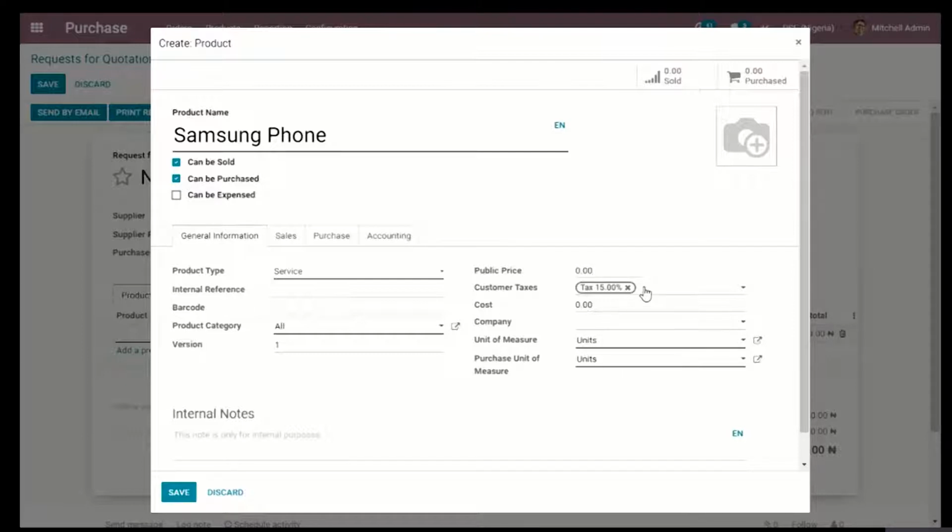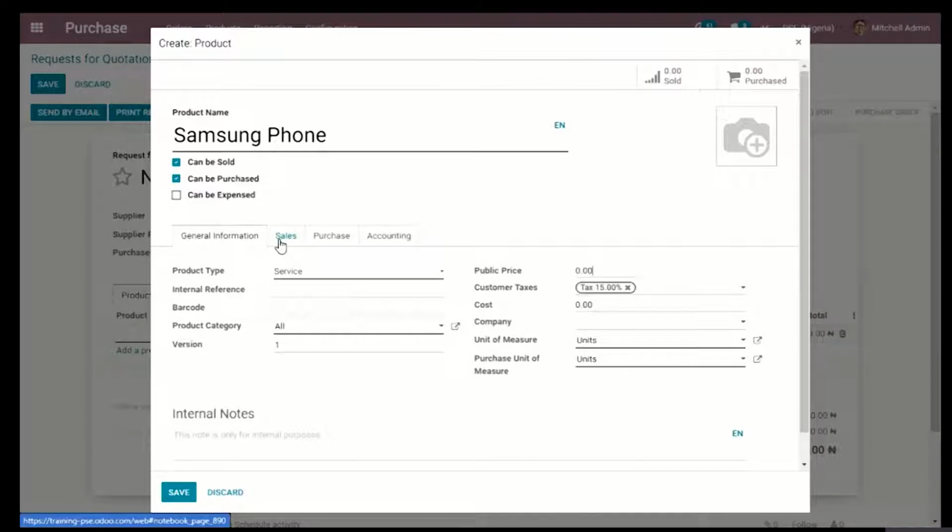Then if there are any taxes that might be applicable on the purchase or sale of these products, you might have to configure your tax, and subsequently I might have to create another video to explain the accounting aspect of the taxes and the product, using the accounting module. I'm going to leave this at 15%.